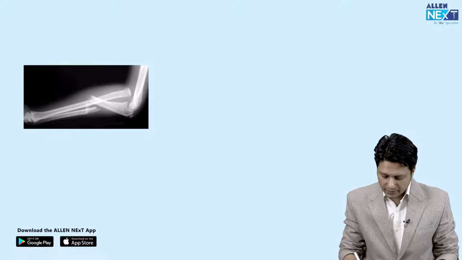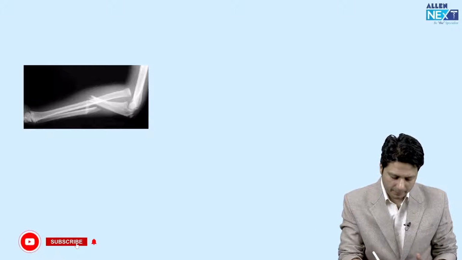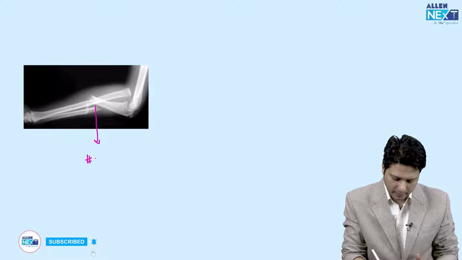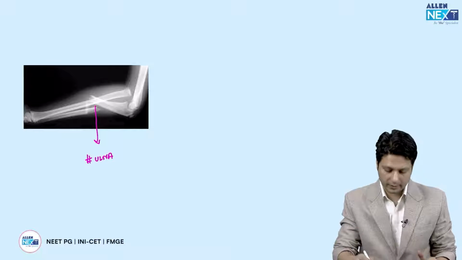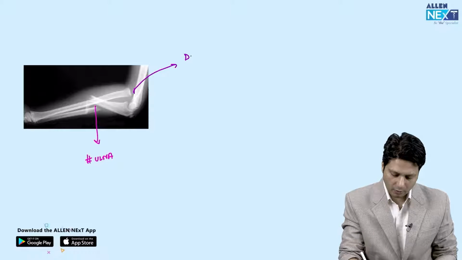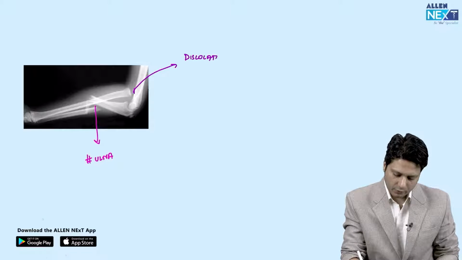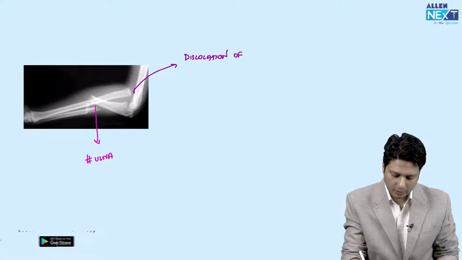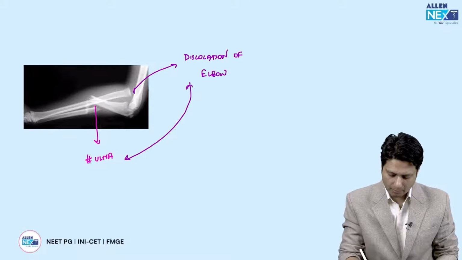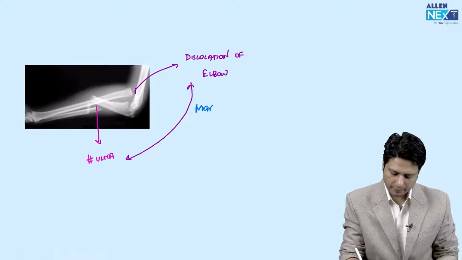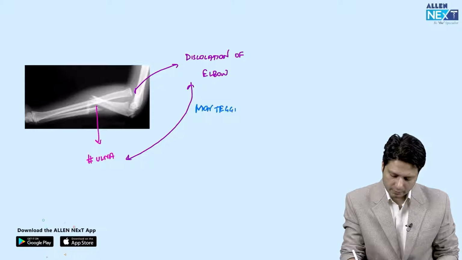Similarly, एक ऐसा fracture आपको दिया जा सकता है जो कि आपको identify करना हो. Like what is happening over here is the fracture of the proximal ulna. There is a fracture in the proximal part of the ulna, and along with it, there is a dislocation of the elbow. So if you combine this dislocation of the elbow and fracture of the proximal ulna, both of them, then the answer for this question becomes Monteggia fracture dislocation. So this is Monteggia fracture dislocation.